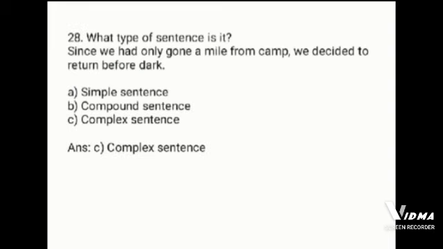Next example, what type of sentence is it? Since we had only gone a mile from a camp, we decided to return before dark. Options are simple sentence, compound sentence and complex sentence. The correct option is answer C, complex sentence. The given sentence is a complex sentence.